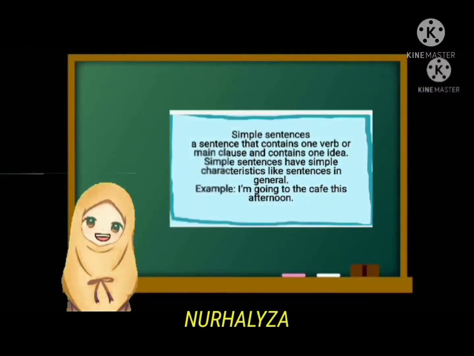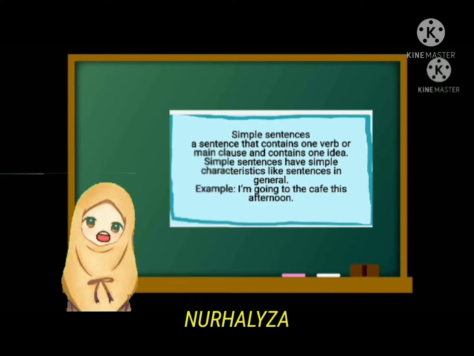So, I will explain about simple sentence. A simple sentence is a sentence that contains one verb or main clause and contains one idea. A simple sentence has simple characteristics like sentences in general. Actually, a simple sentence consists of subject, verb, complement, and modifier.